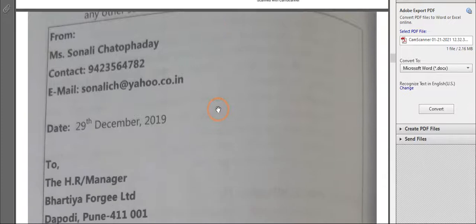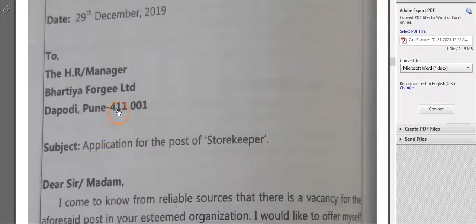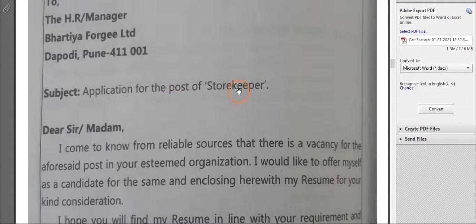Now this is an unsolicited application letter, children. Here, for the person who is writing the letter: name of the person, contact number, email. I'll leave some space, then the date. Even if you don't write the date, it is understood. After that, the inside address, then the subject: application for the post of storekeeper, then the salutation.